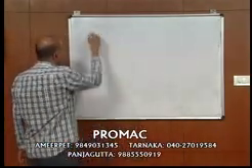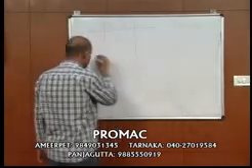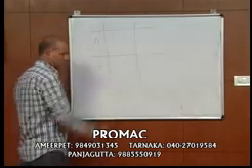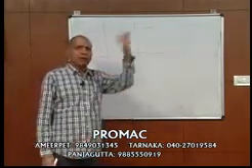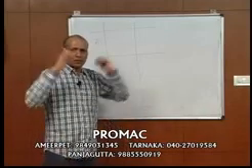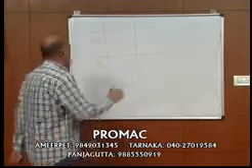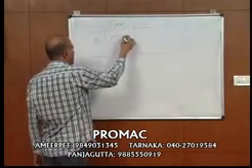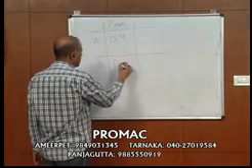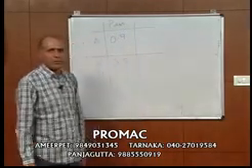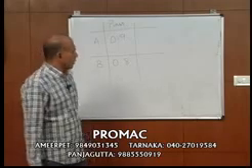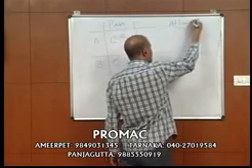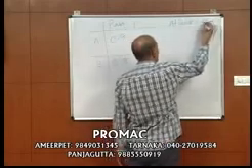Suppose, let us say, there are 2 people. There is a guy called A, there is a guy called B. Both of them have taken an exam. Probability that A will pass the exam is 0.9. Probability that B will pass the exam is 0.8. What is the probability that at least one of them will fail the exam?